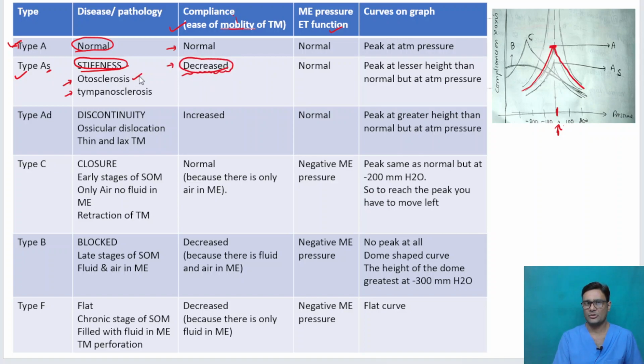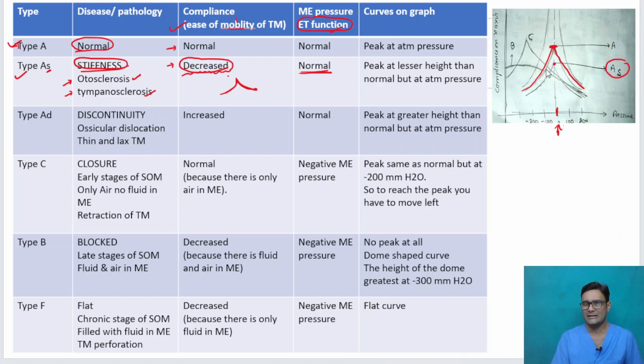But what happens in otosclerosis and tympanosclerosis? Is there any problem with the eustachian tube function? No. Eustachian tube function is normal. So the middle ear pressure will be normal. In such a case, you will have a peak, but the peak will not be able to reach the normal. That is because the compliance is decreased.